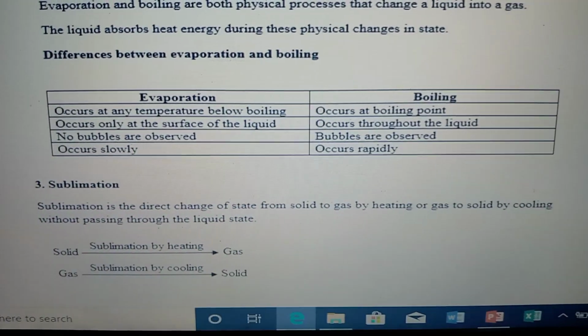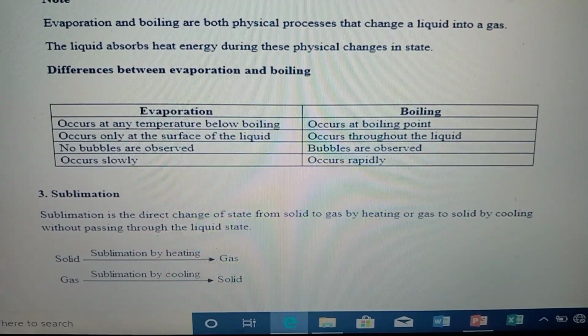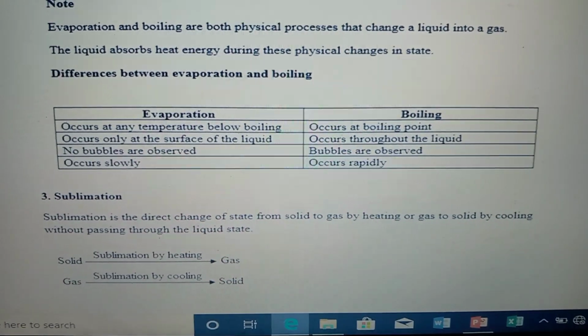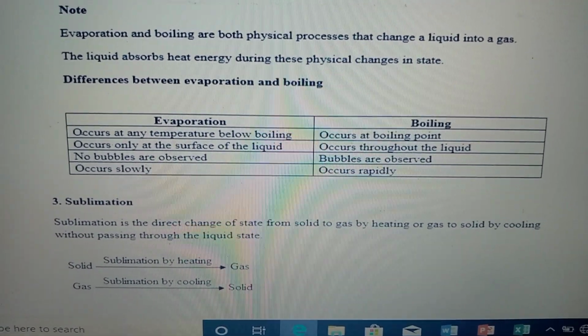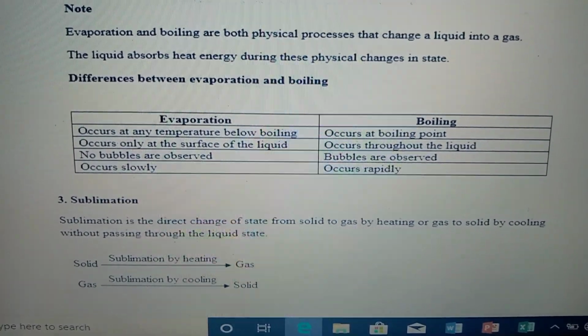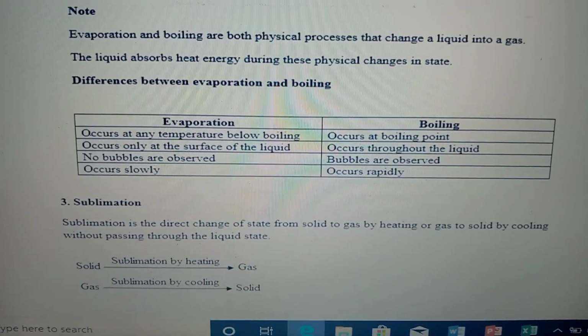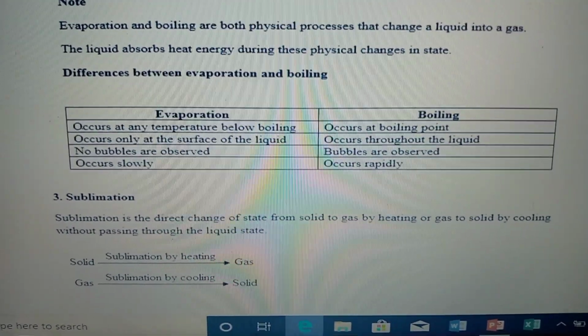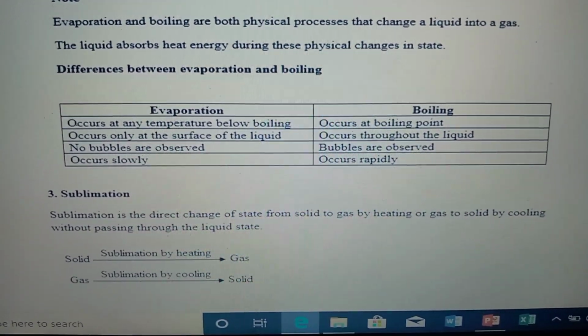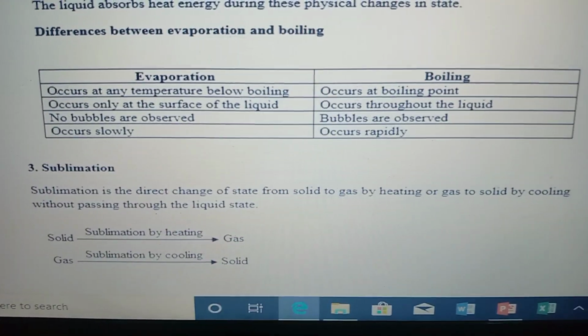From there we move on to another difference. Evaporation occurs only at the surface of the liquid, while boiling occurs throughout the liquid. In evaporation no bubbles are observed, in boiling bubbles are observed. Evaporation occurs slowly, boiling occurs rapidly. I think you can testify.